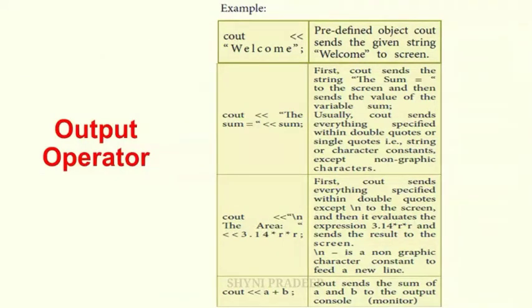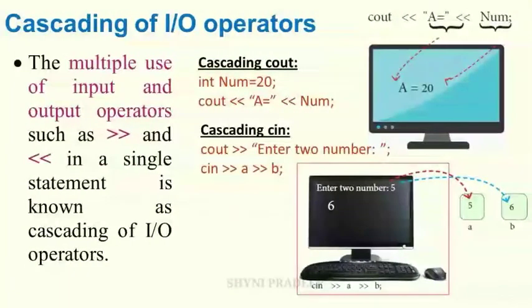Okay. Next example is Cout double less than a plus b semicolon. Here Cout sends the sum of a and b to the output screen. Okay, the output screen is what? The monitor. And the next topic is cascading of I/O operators.